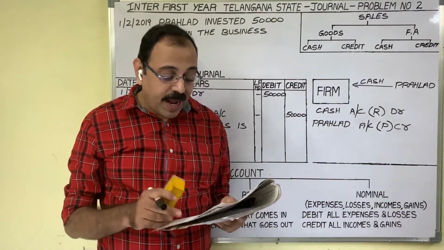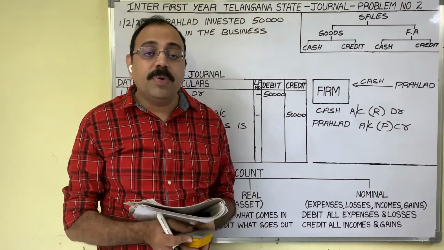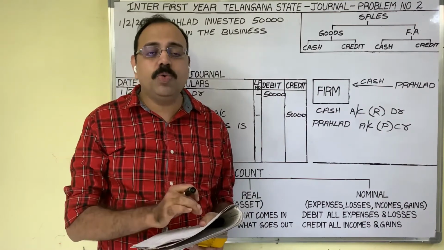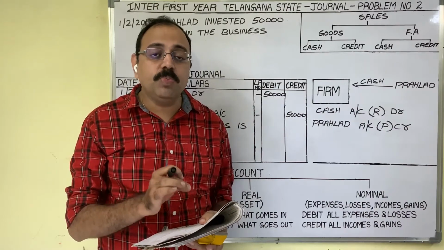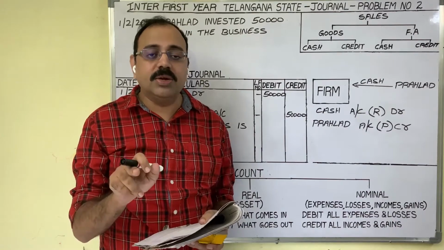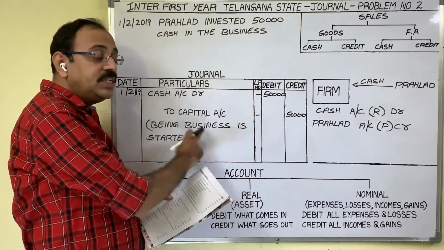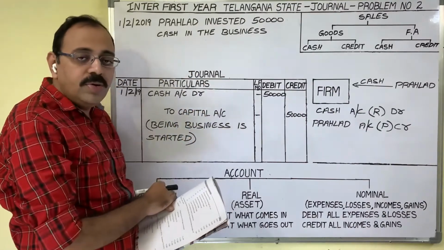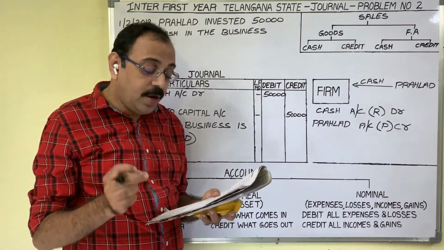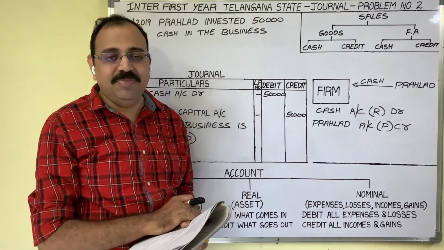Journalize the following transactions of Mr. Prahlad. Prahlad is the owner of this firm. In his books, he is asking us to prepare the journal. We have to journalize, which means we have to write the journal entries. Journal entries we write in the journal book only, no? Journalize the following transactions of Mr. Prahlad and post them in the ledger and balance the same.